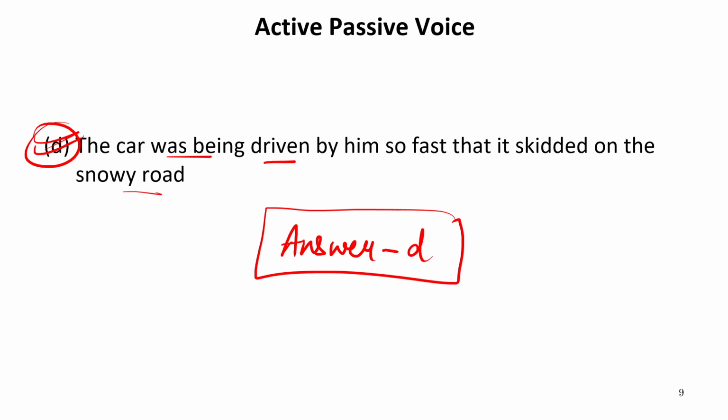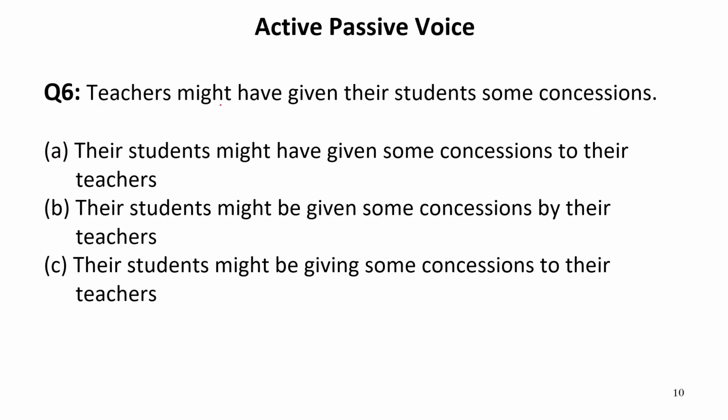Now let us move to the next one. Teachers might have given their students some concessions. So this is again an active sentence. In this sentence, it is written might have given. This means this sentence has a modal, then have, then verb third form.